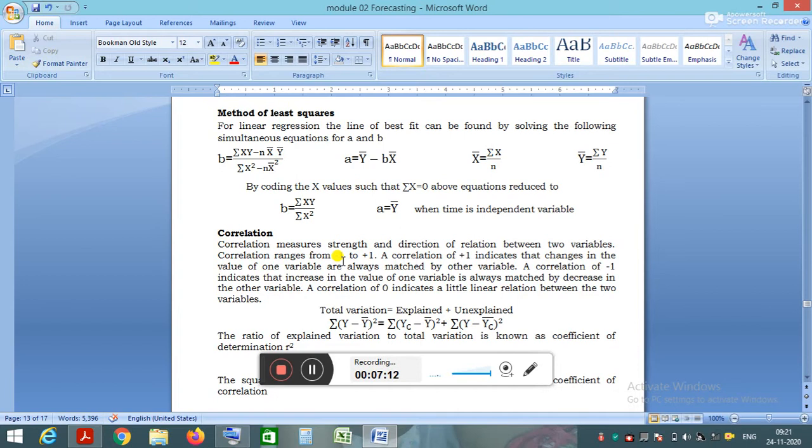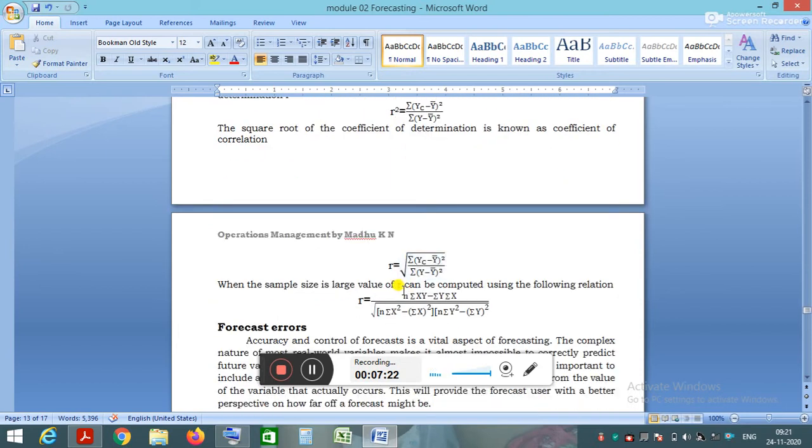A correlation of 0 indicates no linear relation between the two variables, and the correlation value can be found using the equation r equals n into summation of x into y minus summation of y into summation of x, divided by square root of n into summation of x square minus summation of x whole square, multiplied by n into summation of y square minus summation of y whole square.